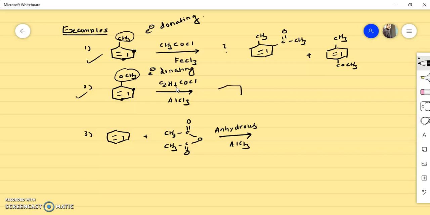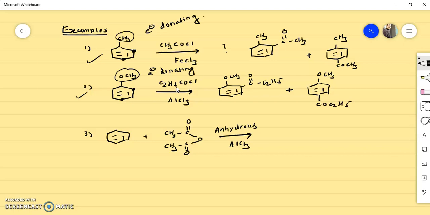So here also we get a mixture of ortho and para products as in the first example. Now here the electrophile is C2H5CO, and we'll get the para isomer as well in this way. So here we'll get a mixture of ortho and para product.